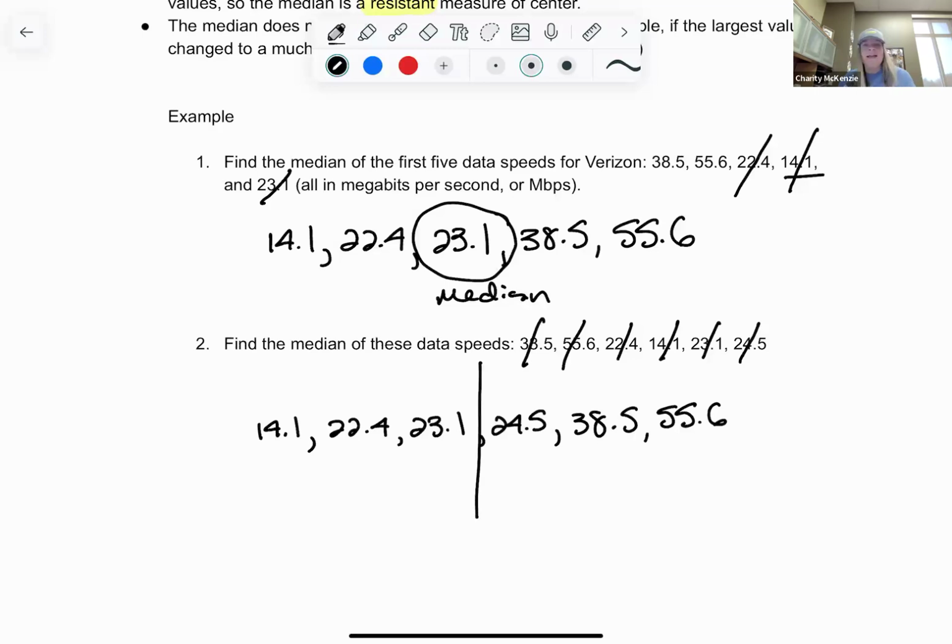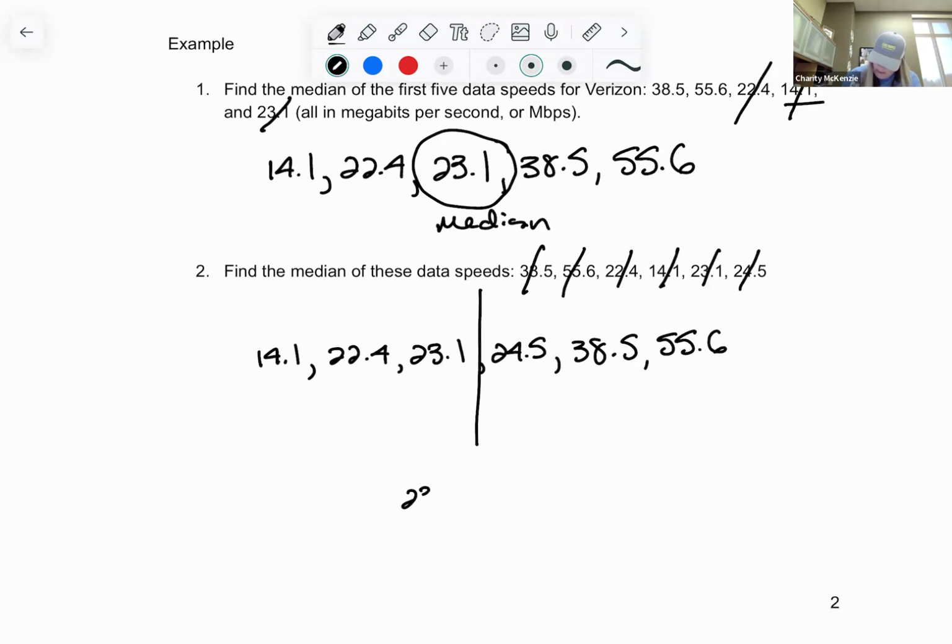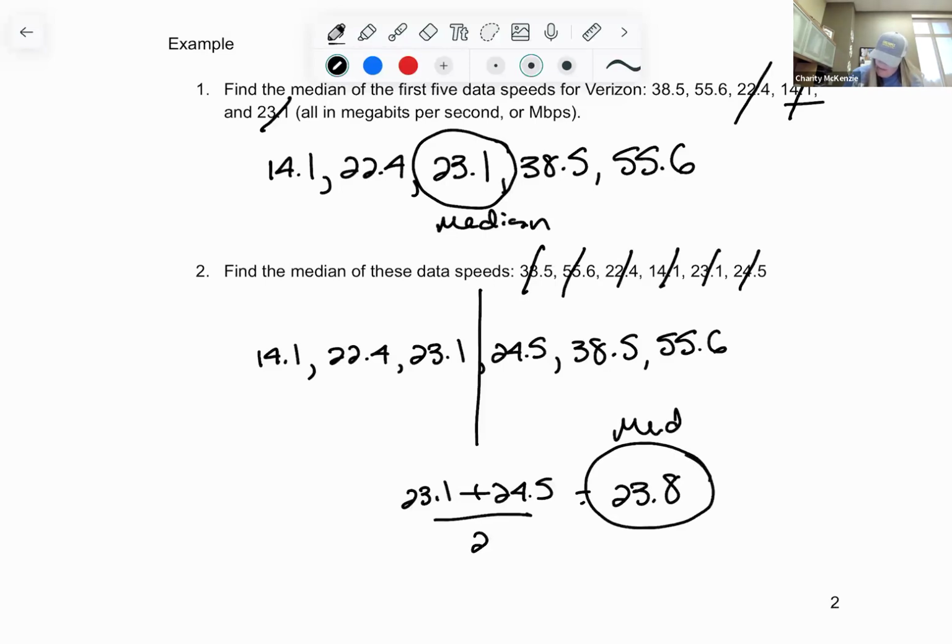So we're going to draw a line and that breaks up that middle. And what we'll do is add and divide by 2 the 2 middle numbers. So we take the mean of the middle numbers. So we're going to take 23.1 and add it to 24.5, divide it by 2. I get 23.8. And that's going to be your median. So whether you have an even or odd number of values, you can still find the median.